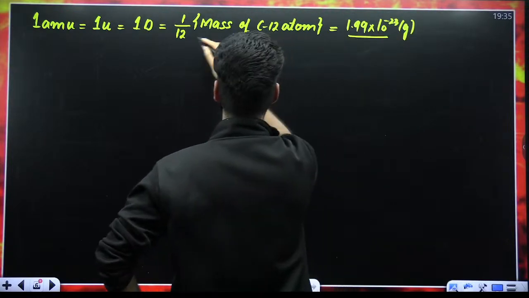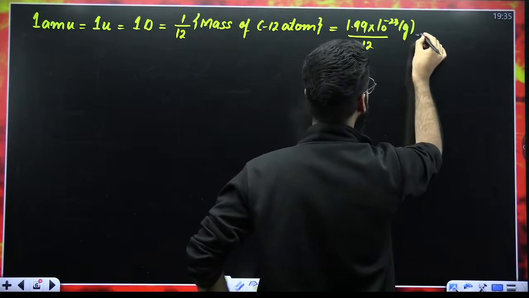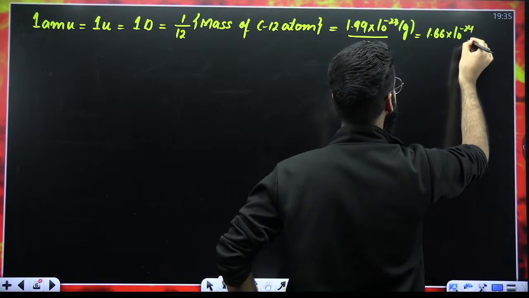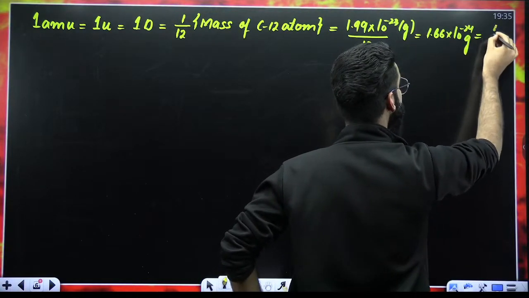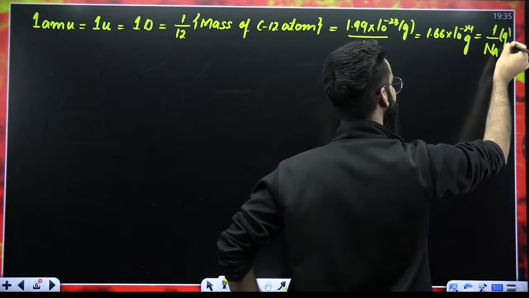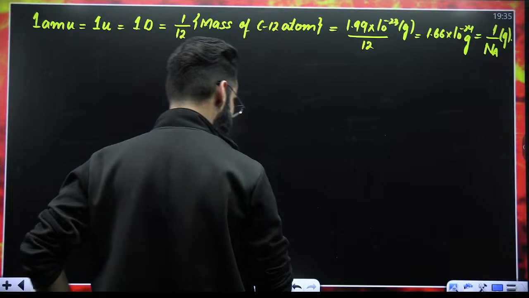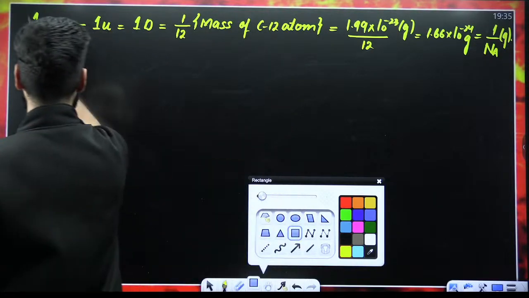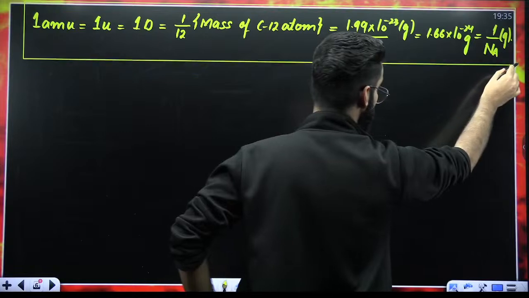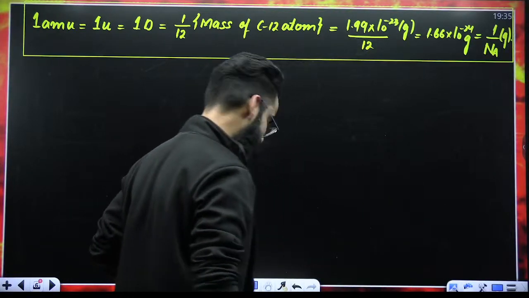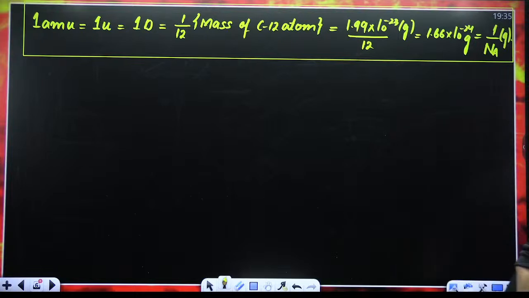Now, if you divide it by the number 12, you get the value exactly as 1.66 into 10 raised to the power minus 24 grams, which in terms of Avogadro's number can be written as 1 by Na grams. This is the first and the basic statement which I would want every one of you to remember from now on.